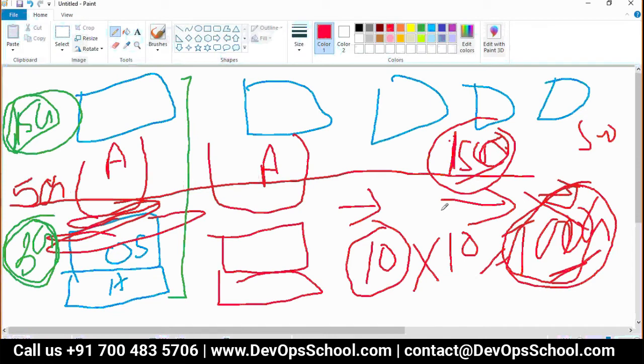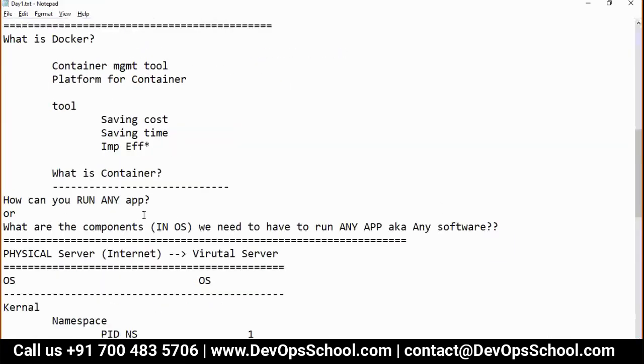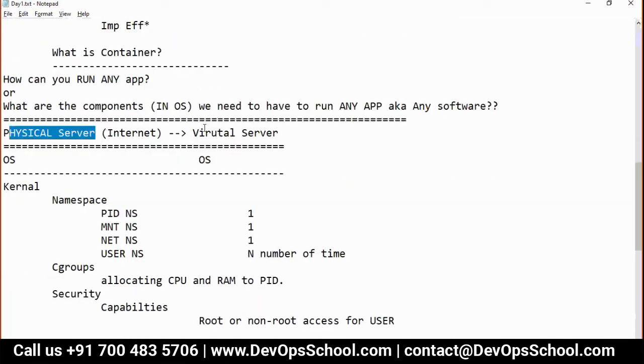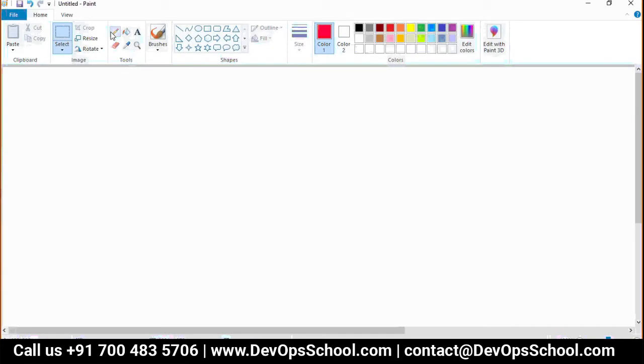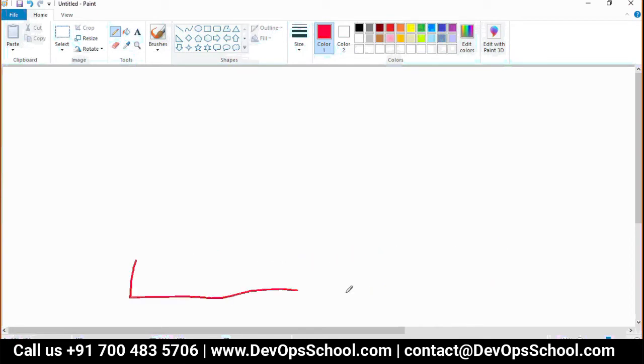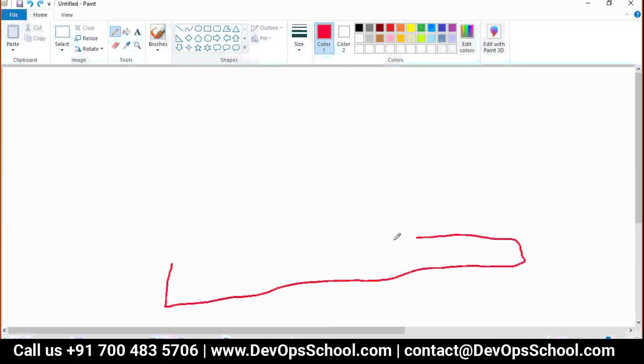So what did we get then? We got virtual servers. We got virtualization. From the physical server, we got a virtualization server. In the virtualization server, what we do, I'll tell you. In the virtualization server, we have hardware. Think about it. Look at this image. We have hardware. On top of that, we have a kernel.